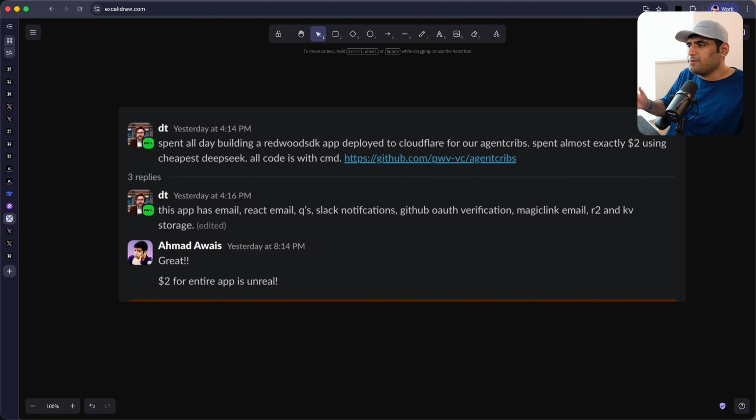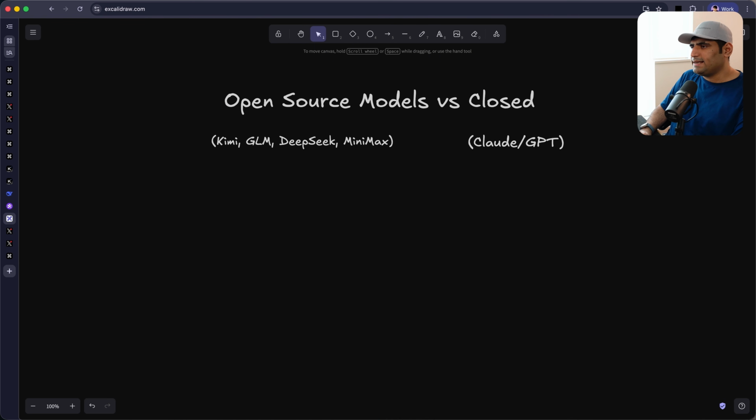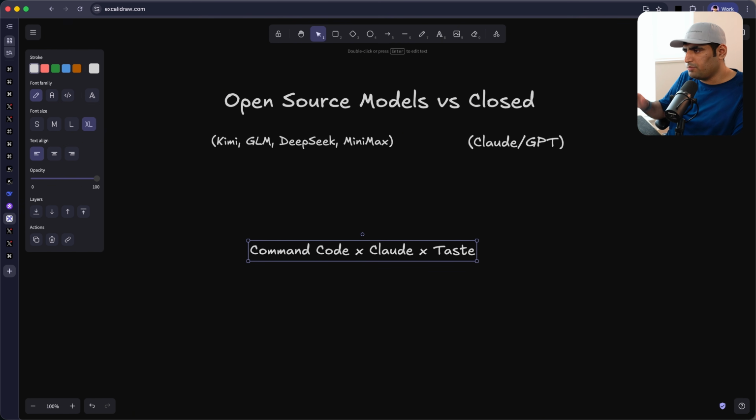This is like 100 times or maybe 200 times cheaper than Opus 4.7, GPT 5.5 or whatnot, right? So the cost of intelligence is going down a lot, right? And this is how I basically see this world. Right now, if you use Command Code with some commercial model, let's say Claude, for a while, you will end up building your coding taste, right? Once you have built a coding taste with a better commercial model, like let's say Claude Sonnet 4.6 or Opus 4.7, the next time you are building a project that is similar to what you had just built, you can drop, I don't know, Kimi or DeepSeek models here.